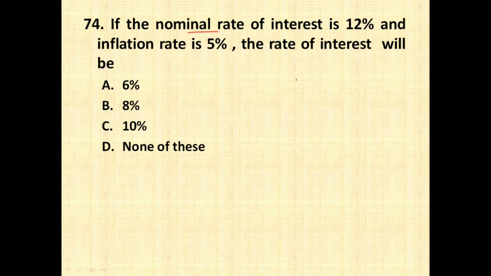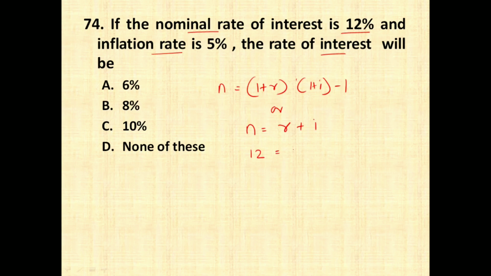If the nominal rate of interest is 12% and inflation rate is 5%, the rate of interest will be. Now Fisher's effect says that nominal rate is equal to (1 plus real rate) into (1 plus inflation) minus 1. Or the simplified version of this formula is nominal rate of return is equal to real rate of return plus inflation rate. So in this case, nominal rate is around 12%, real rate of return we do not know, and inflation rate is 5%. Therefore, the rate of interest is going to be 12 minus 5.